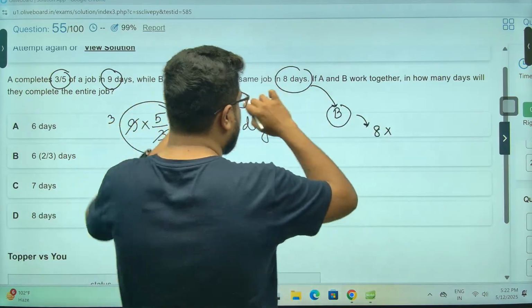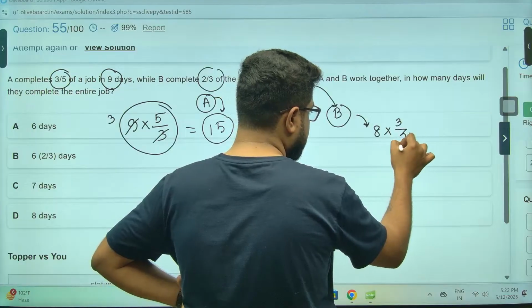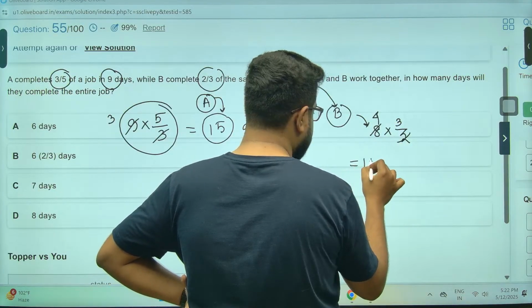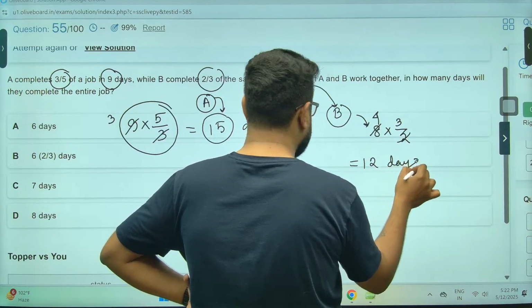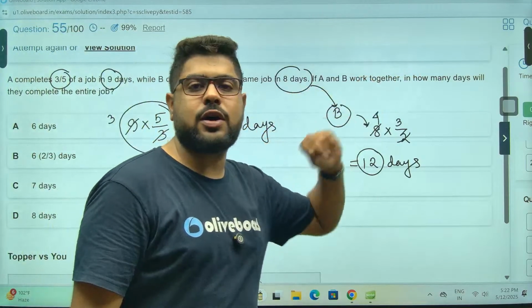2/3, so 2 out of 3 parts in 8 days. So 3 parts will be, sir, 3 by 2 days. That is, sir, 12 days. 15 and 12. Now both of them, they have worked together.